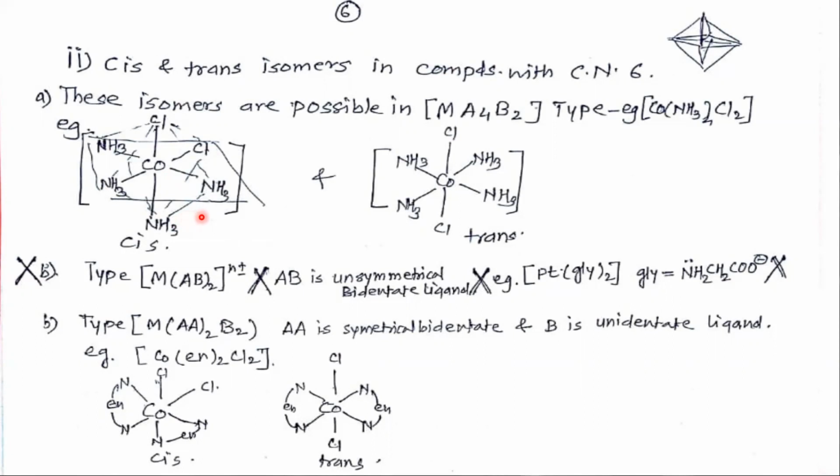It's cis structure. Another isomer is where all 4 amines are present at the 4 corners of the square, and 1 Cl is above the plane and another Cl is below the plane. Both chlorines are on opposite sides, above and below the planes. So it is the trans isomer.